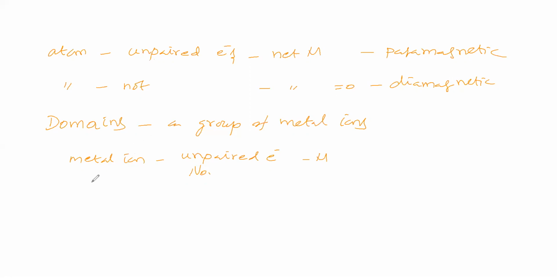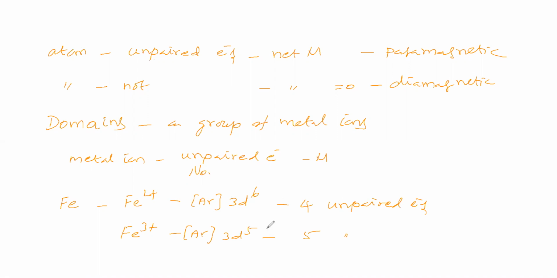Have we got the idea? Suppose we take iron metal. In iron, the ion Fe2+ is a possibility, or Fe3+. The Fe2+ configuration is argon 3d6, so here the unpaired electrons number 4. Fe3+ has configuration argon 3d5, which means 5 unpaired electrons.